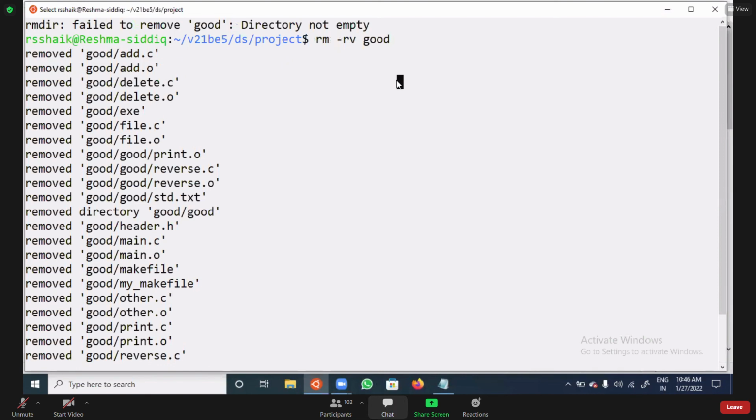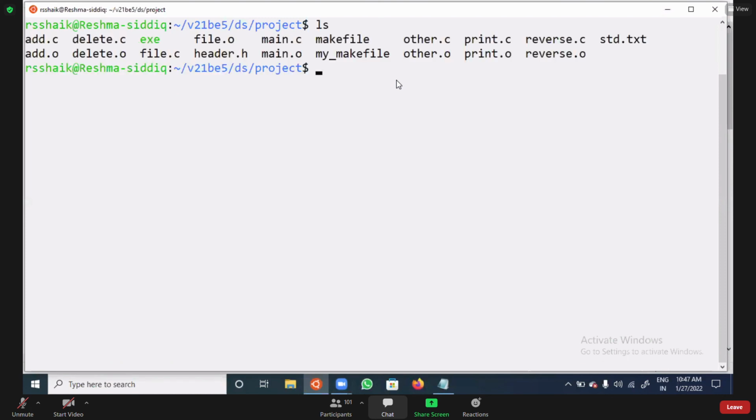Related to makefile? From now onwards, try to practice all the programs in data structures by using makefile. Makefile will help you a lot. So you can practice all the programs now onwards by using this. Am I clear?